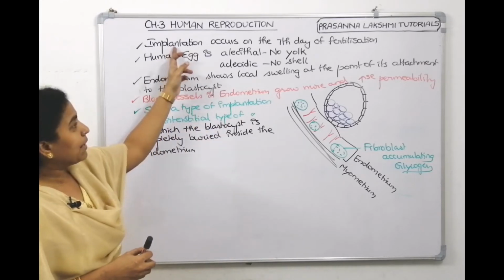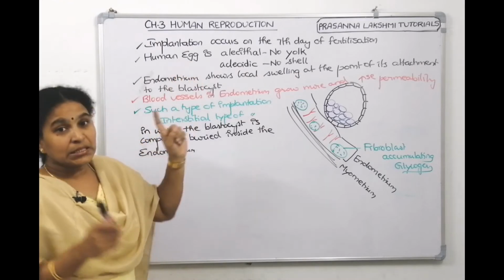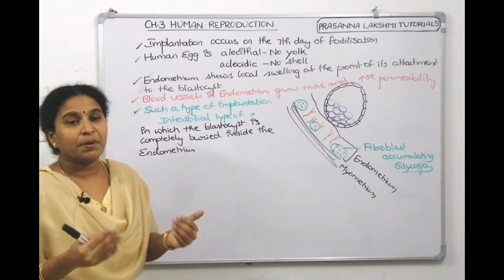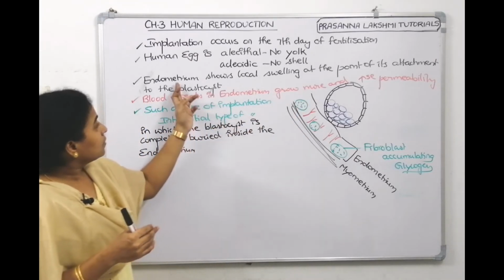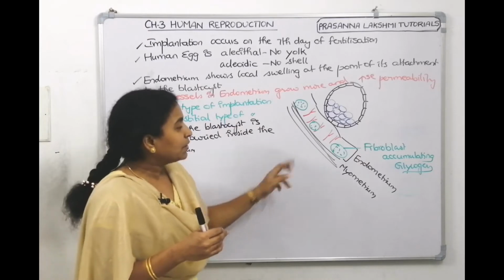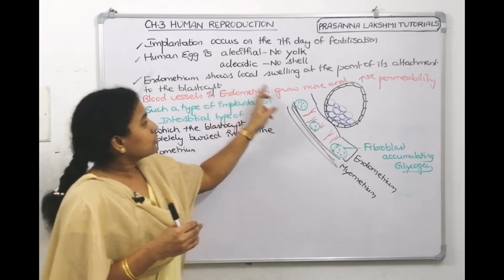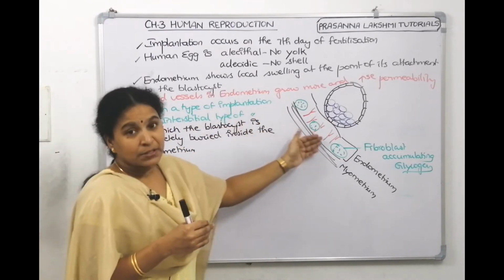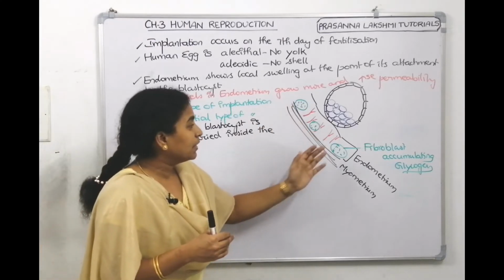So we are telling that implantation occurs on the 7th day of fertilization. Human egg, since it is alecithal, doesn't have yolk, doesn't have nutrition, it has to depend upon the maternal tissue, uterine tissue. When the implantation happens, the point where both are in contact, the endometrium first shows a local swelling. Then after that, blood vessels will develop inside.